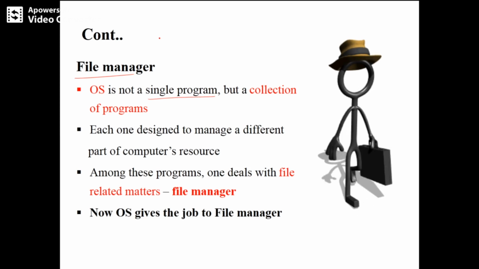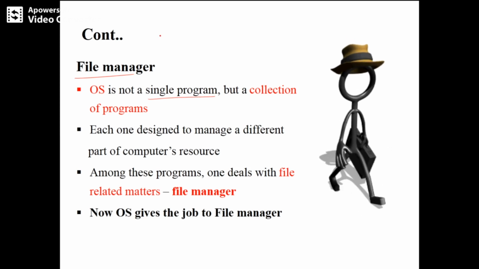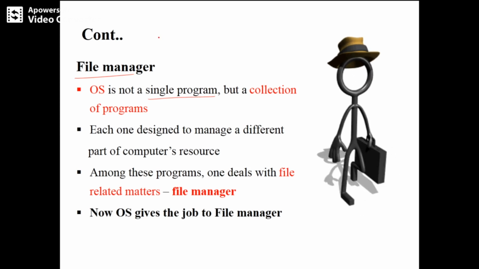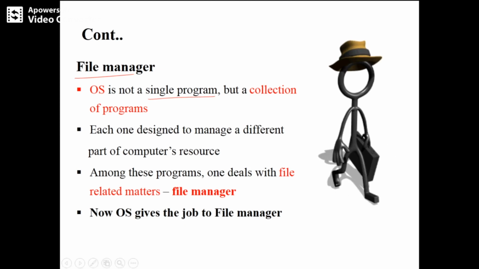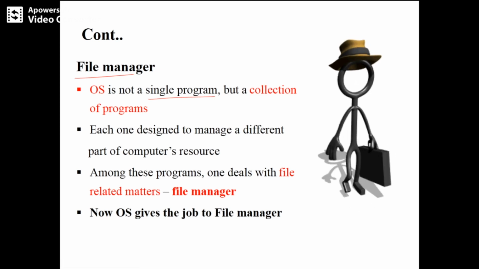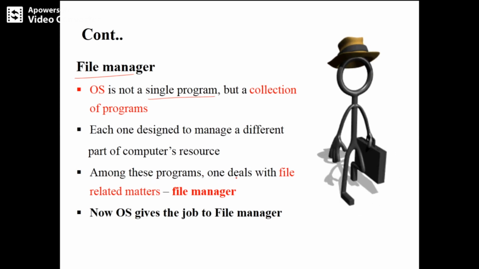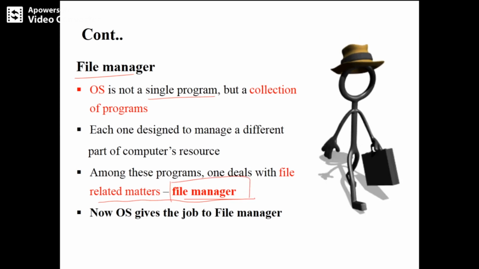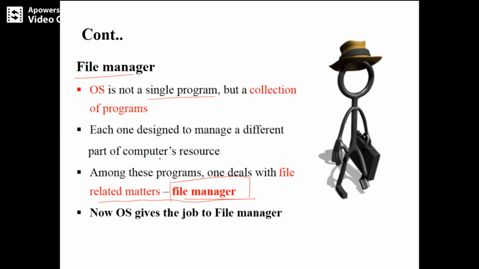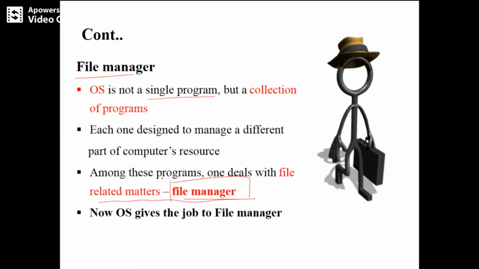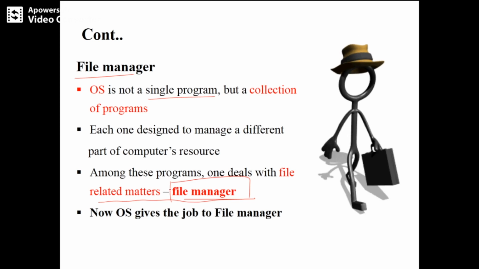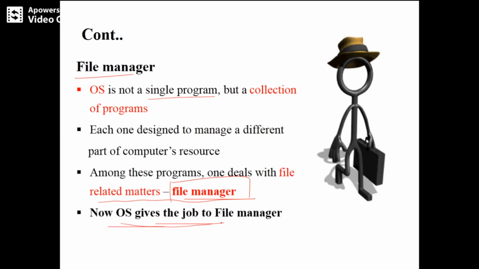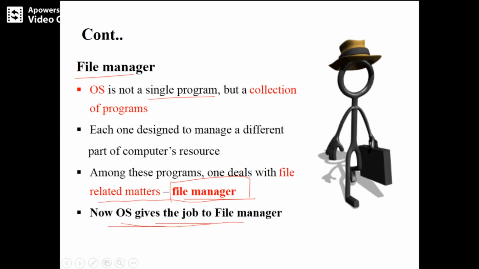Now, what exactly do you want to do? I want to write something onto the disk, right? So that is, I want to write something onto a file. So I need to have a file program in my operating system to deal with this, right? Among these programs, one deals with file related matters. We call it the file manager. The file manager does all the file related operations. That is a program in the operating system which will do all the file related matters. Now the operating system is going to give the job to the file manager.